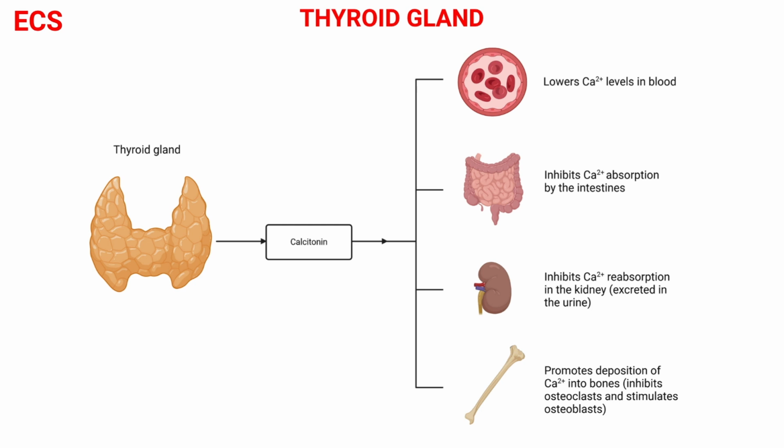Calcitonin inhibits osteoclast activity, which inhibits bone resorption and the release of calcium from the bone matrix. It also stimulates calcium uptake and incorporation into the bone matrix. Calcitonin is released when calcium ion levels in the blood rise above a certain set point. So, the function of calcitonin is to reduce the concentration of calcium ions in the blood by aiding the absorption of calcium into the matrix of bones.